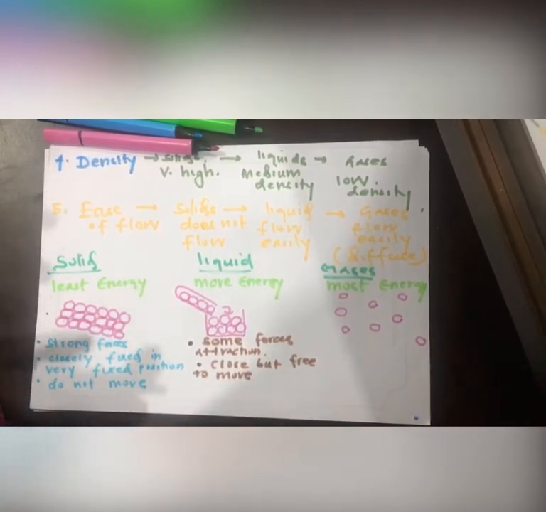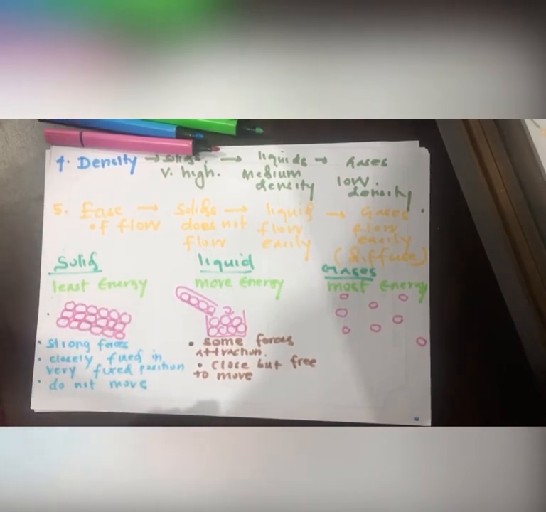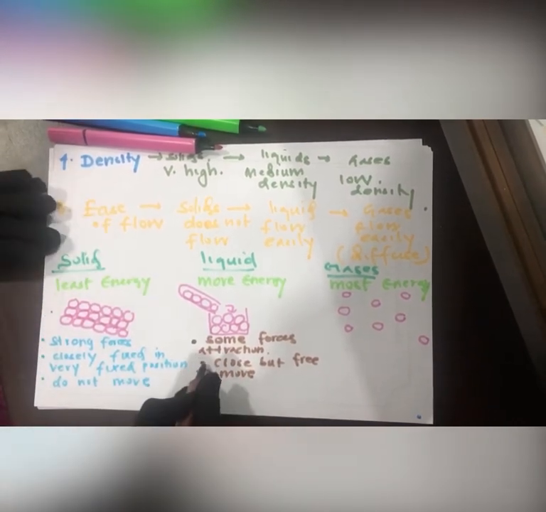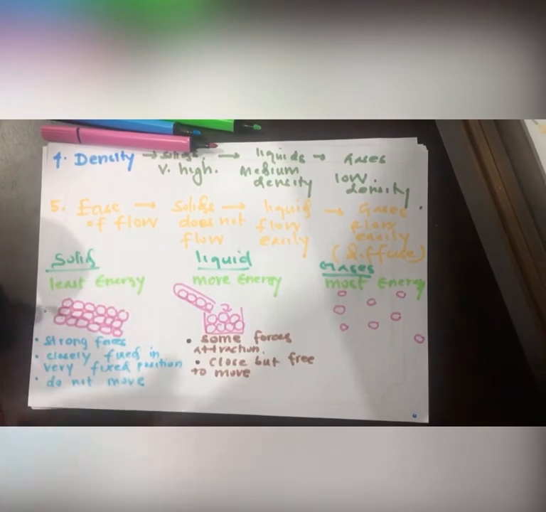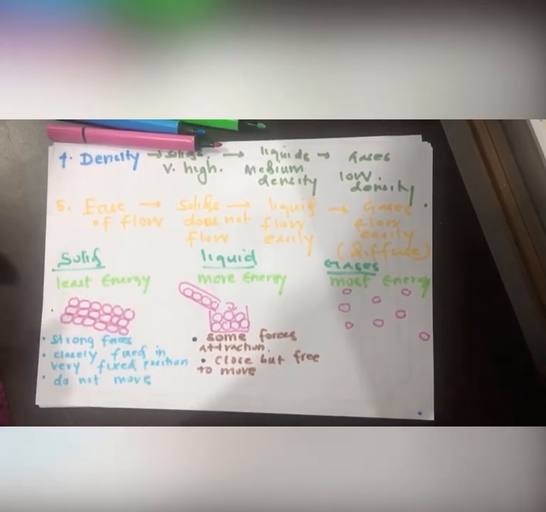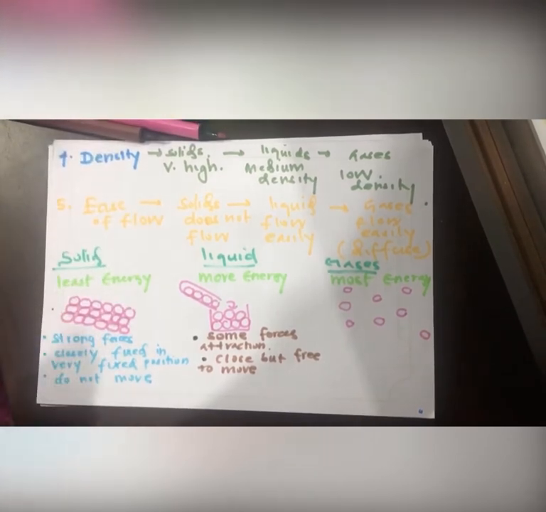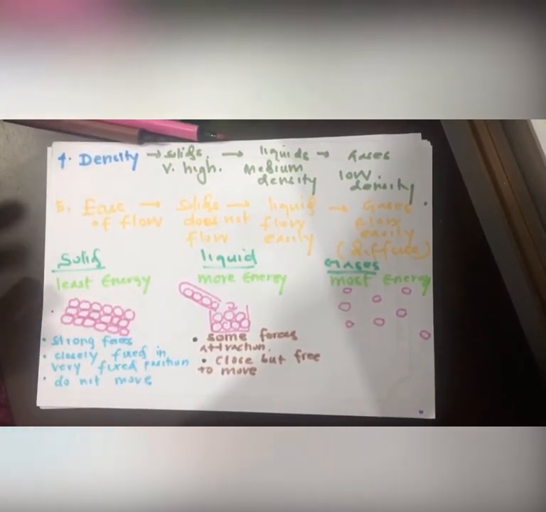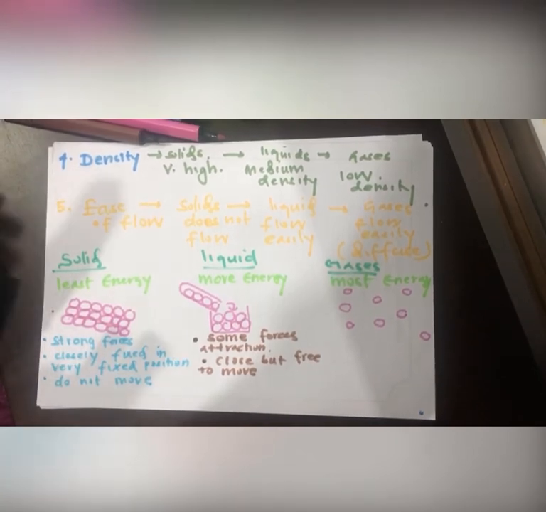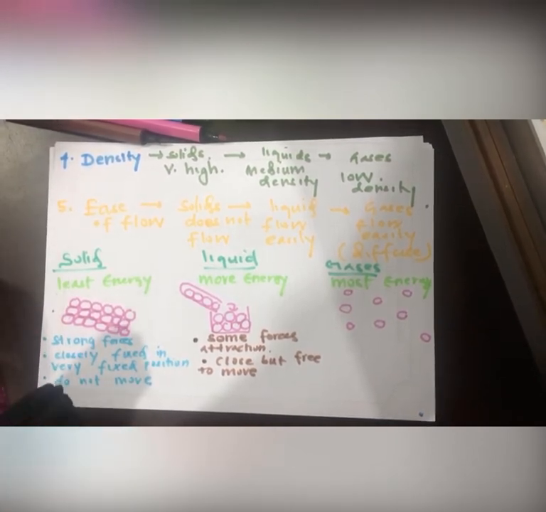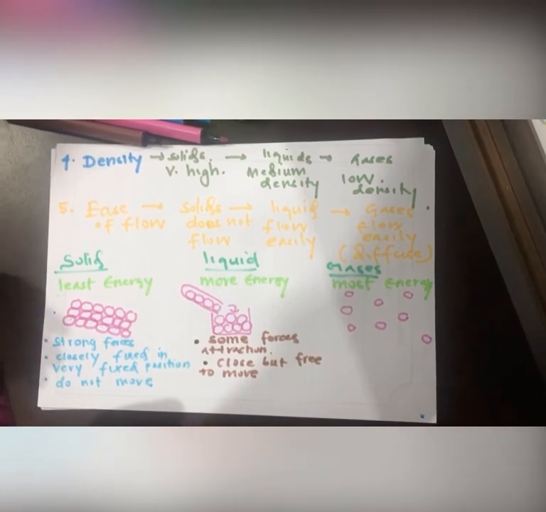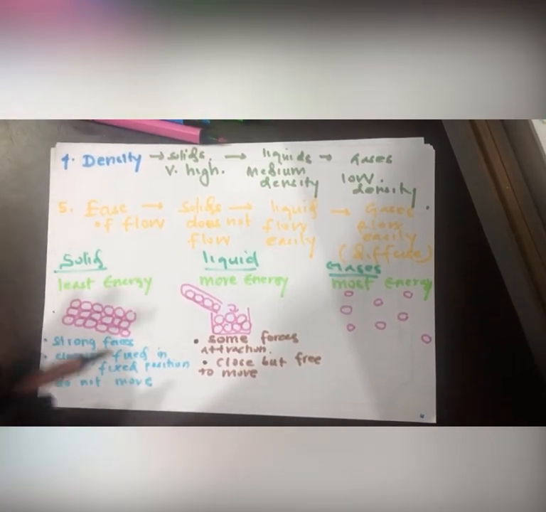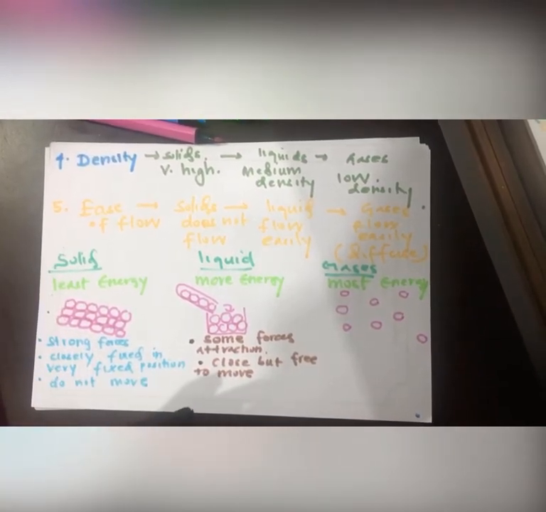And as I have taught at the starting of the video, they don't have a definite shape, even volume. They take the shape of the container, and they won't compress easily since they are liquid.